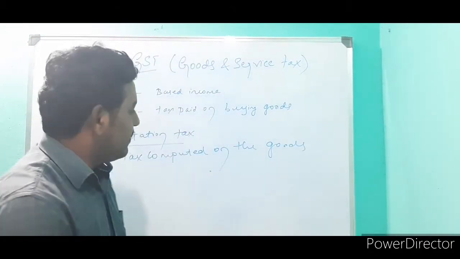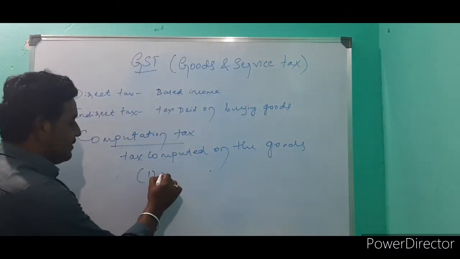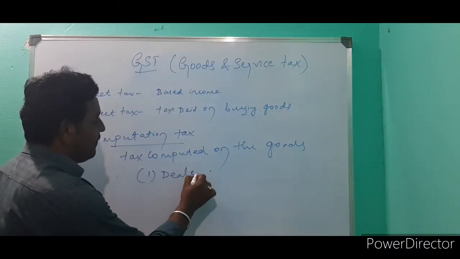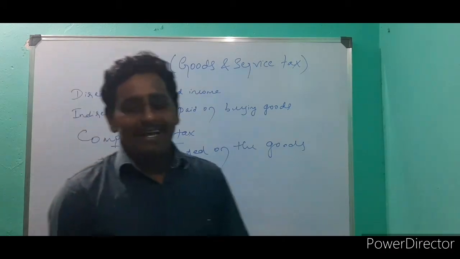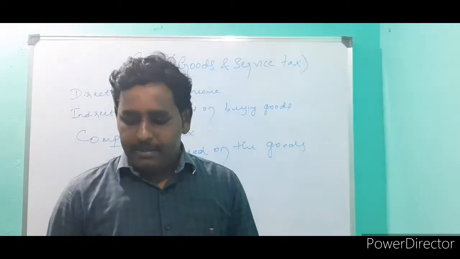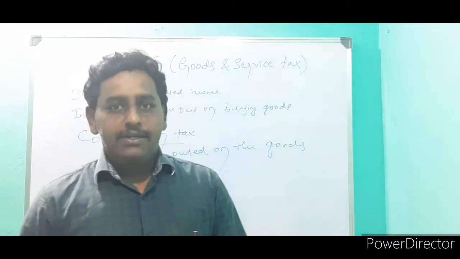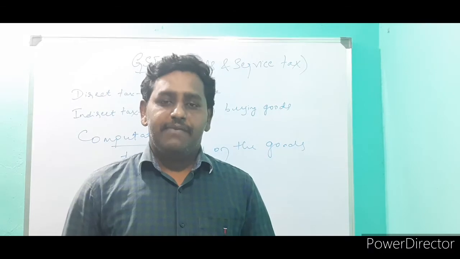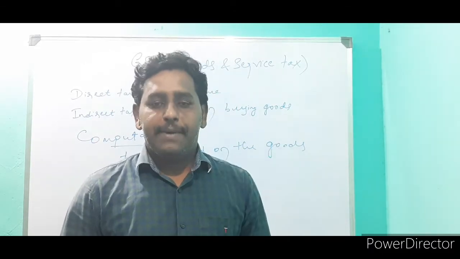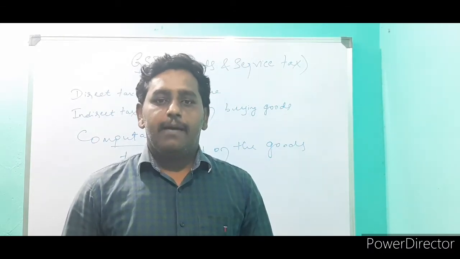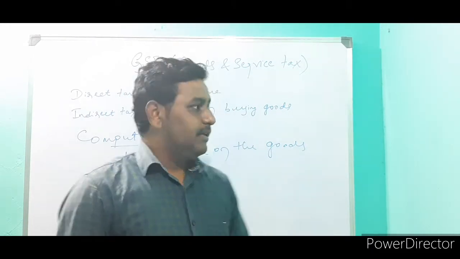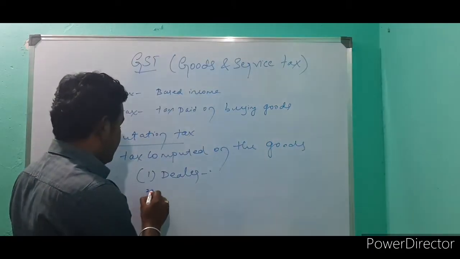Here are some terms we have to learn. First term is dealer. Who is a dealer? A dealer is a person who buys the goods from a manufacturer, from the company directly or from any other wholesale agency. So this is dealer.